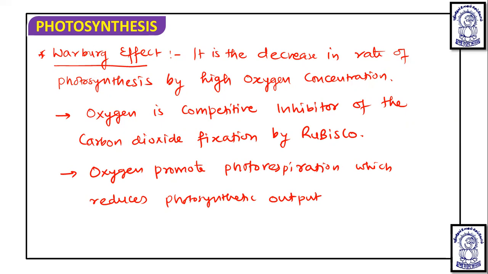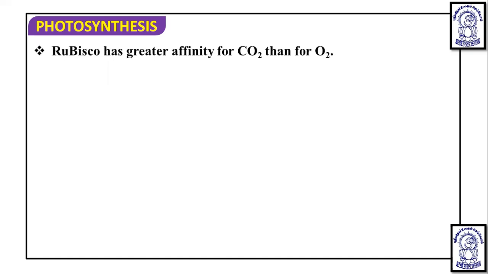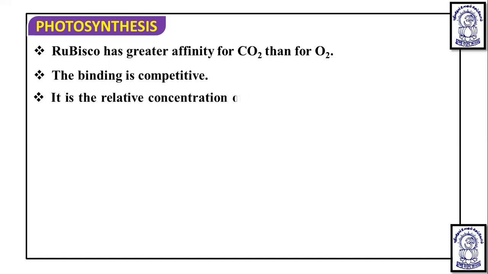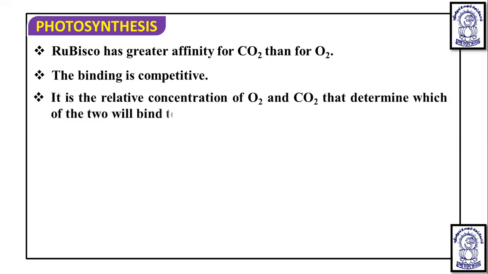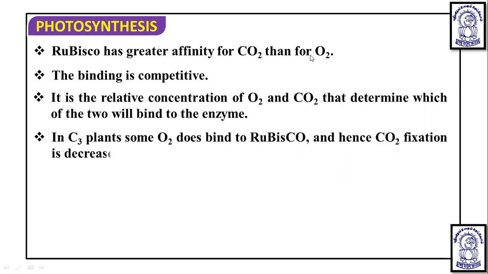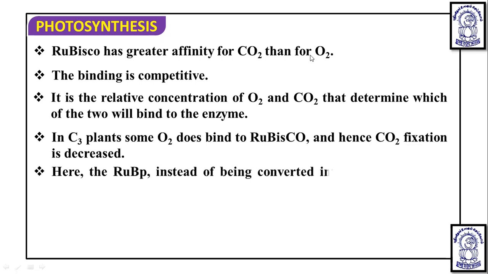Okay, dear students. So this is all about photorespiration that we have understood very well. What we have understood is that Rubisco has a greater affinity to CO2 than O2. And the binding is obviously competitive; whichever has a higher concentration will bind with the Rubisco. It is the relative concentration of O2 and CO2 that determines which of the two will bind with the enzyme, as we have discussed in C3 plants. Some O2 does bind to Rubisco and hence CO2 fixation is decreased, and so photorespiration can occur in C3 plants.